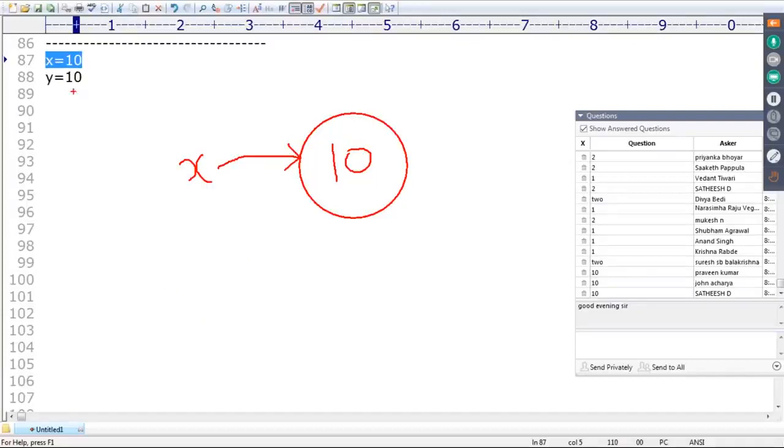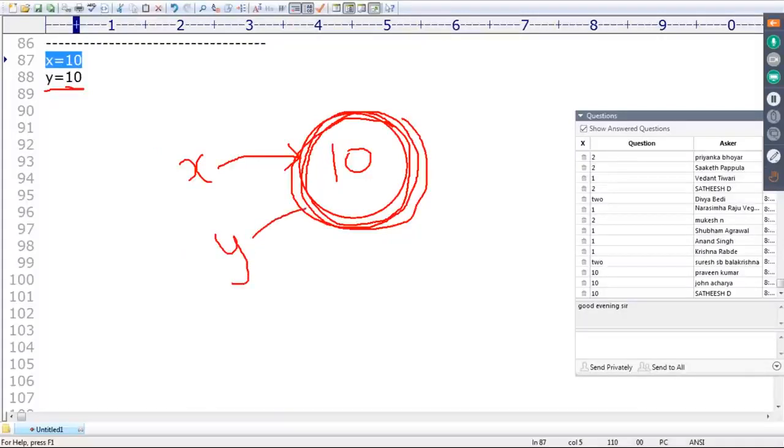Now y is equal to 10 is required to create. In Python, if any object is required to create, first Python checks the content, 10. For the 10, I already created an object with the value 10. Why do you need to create another new object? Unnecessary memory waste, performance is going to be down. Why don't you reuse it like this?